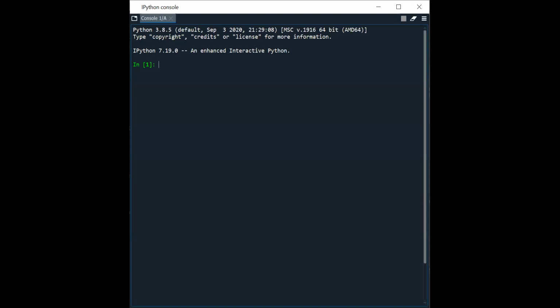We can write block underscore length. So all of you see how to declare a variable, right? Block length is a variable, and I have taken 1000.